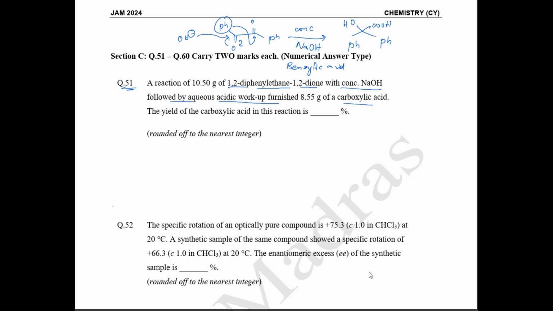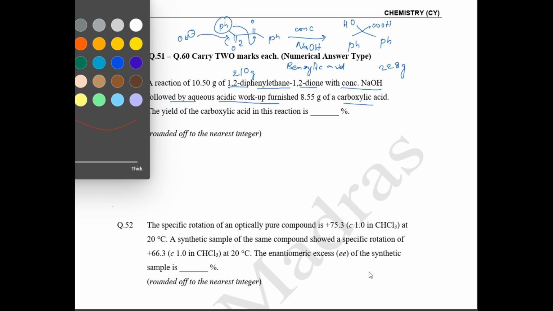So now if you calculate the molecular weight for your 1,2 diphenyl ethane 1,2 dione, with carbon value 12, oxygen value 16, hydrogen value 1, and substituting, you will get the molecular weight as 210 gram. And for your product you will get 228 grams. Okay, so what have they said here, let me take a different pen.